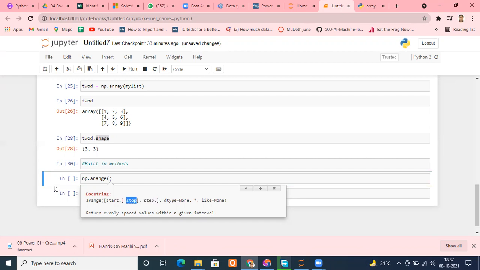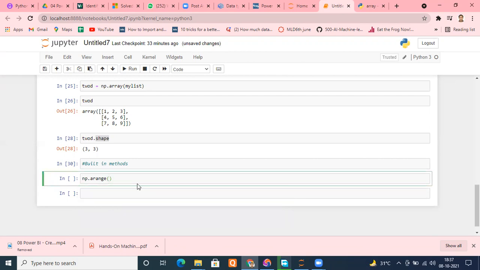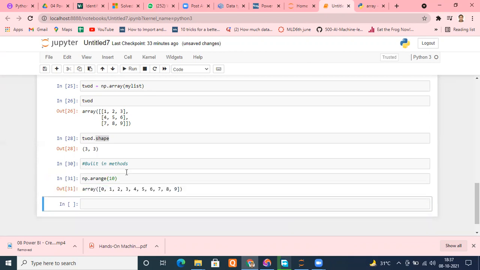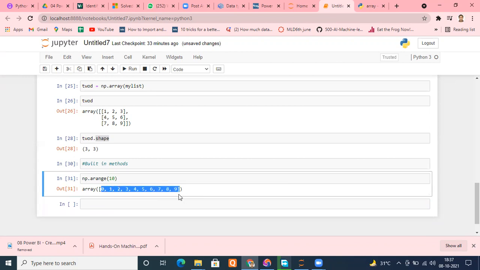So if I want to generate numbers from 0 to 10, I can directly type 10 here. It will generate numbers from 0 to 9, very much like a normal range function. So let me run it. You can see it has generated an array of the numbers 0 to 9, very easily without any problem.